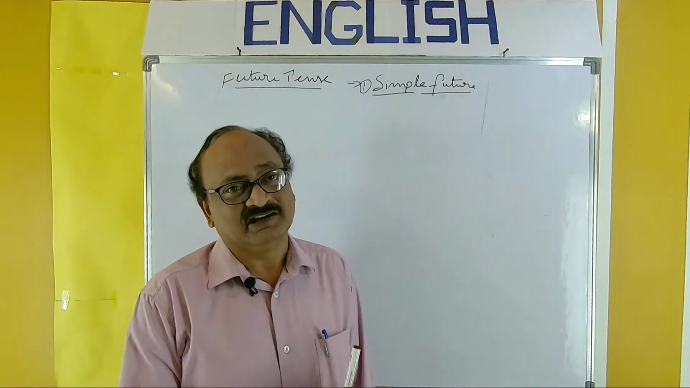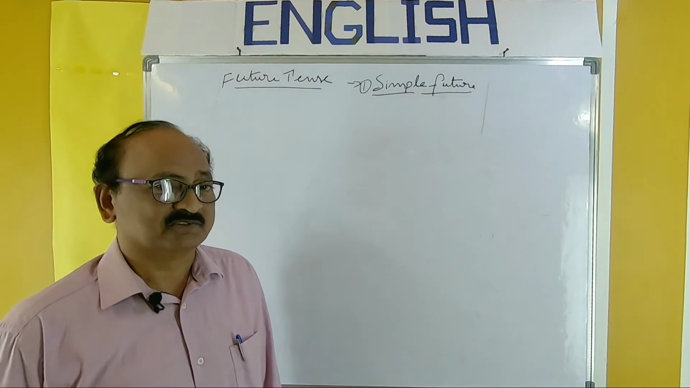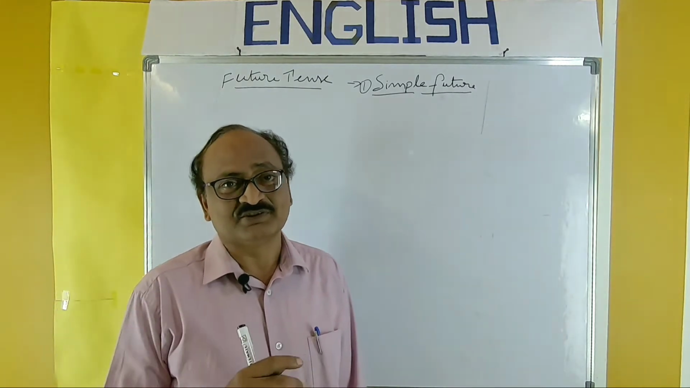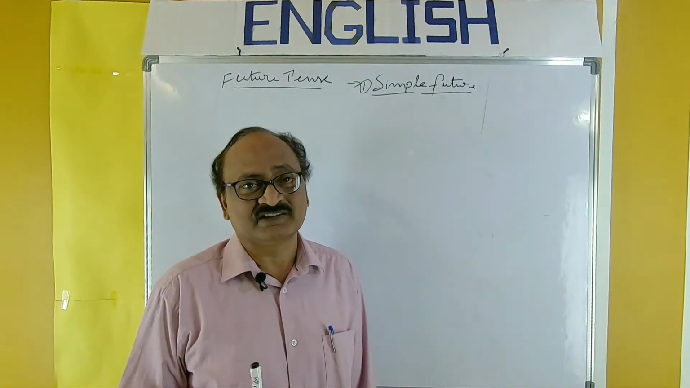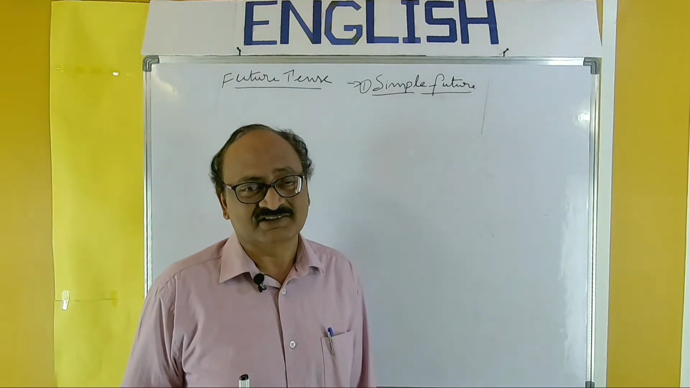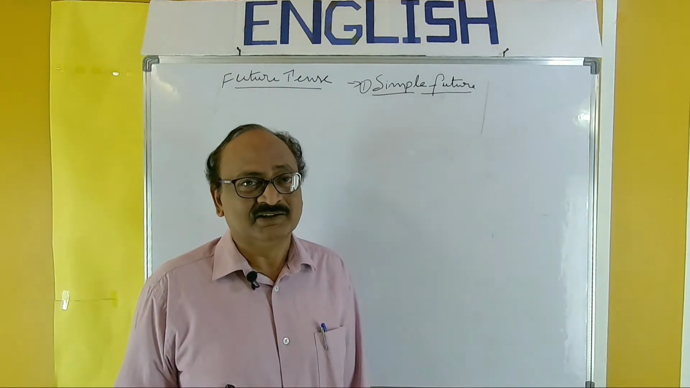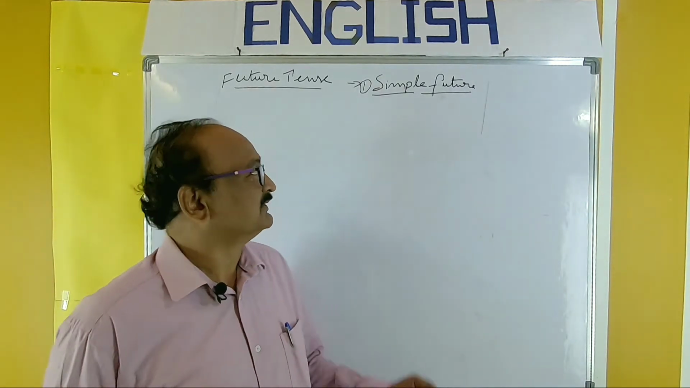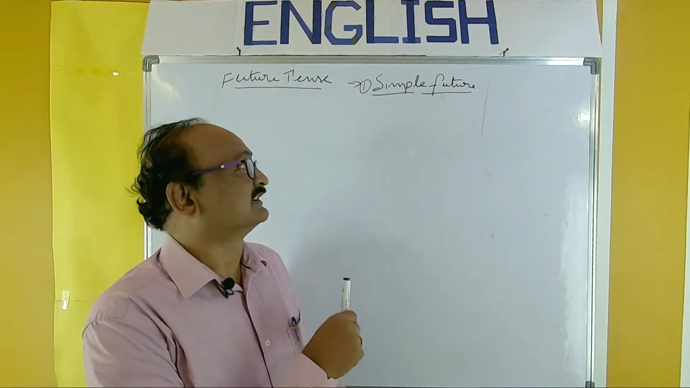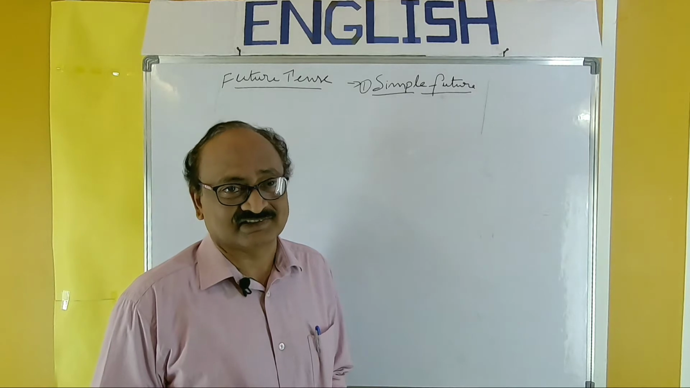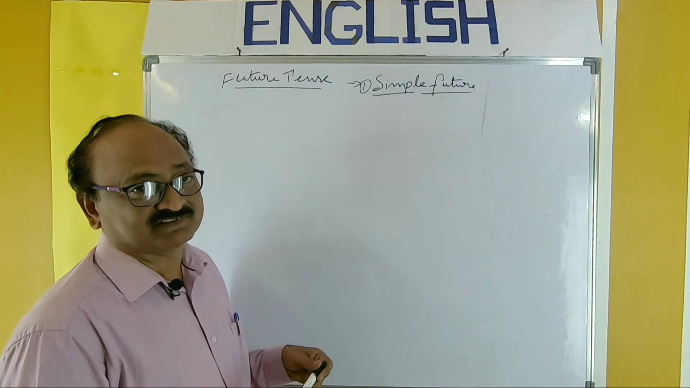Now I am taking up the future tense. There are four forms in the future tense: simple future, future continuous, future perfect, and future perfect continuous. And I'll discuss all these things in a detailed way in the coming presentations. So now let us take up the simple future, or it can be called future indefinite.